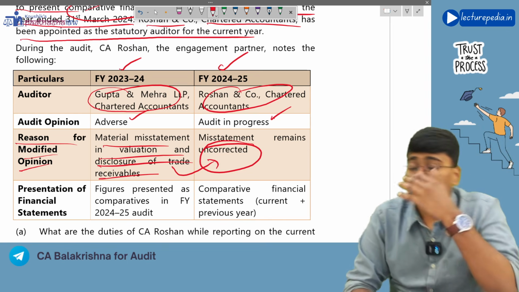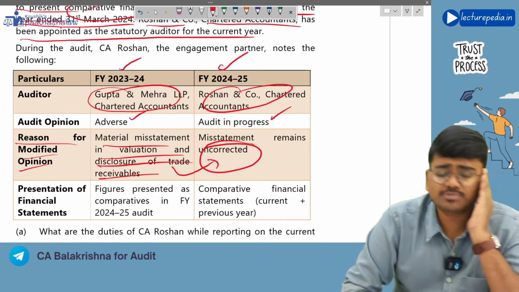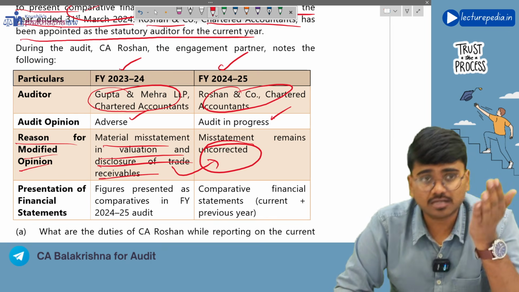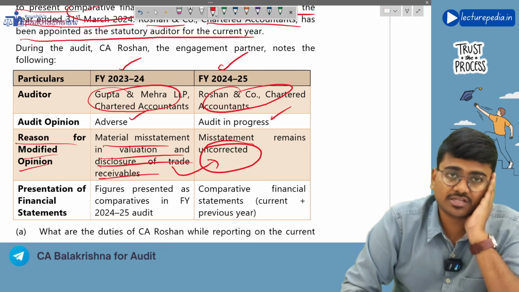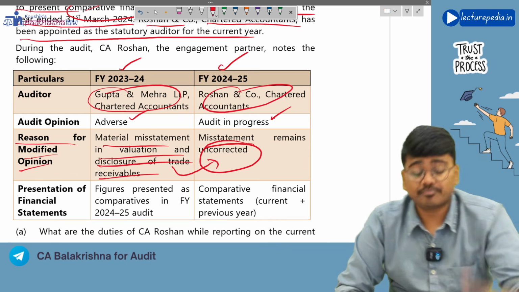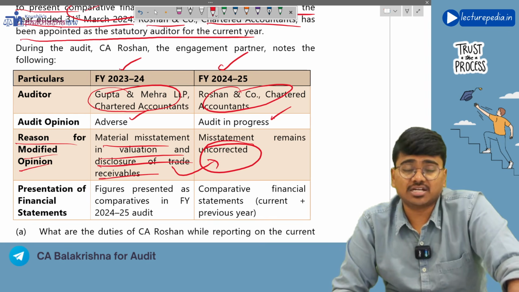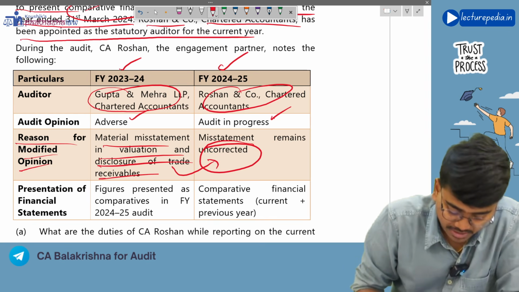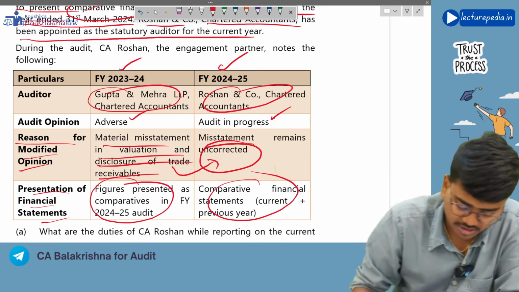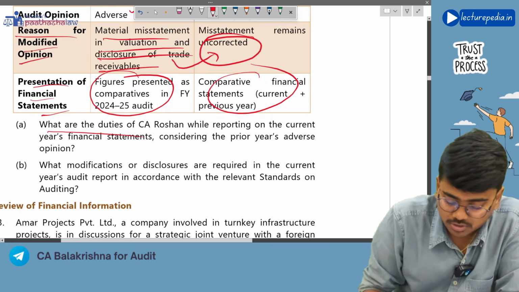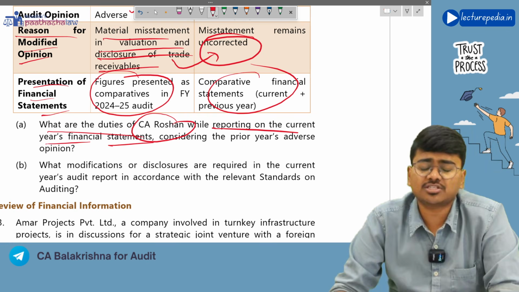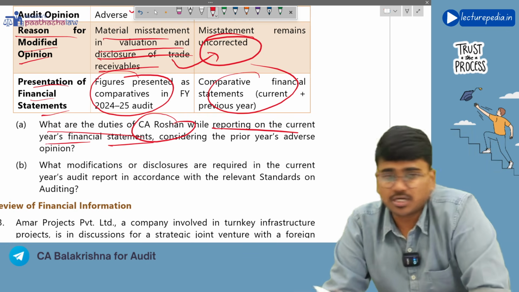So if there is a misstatement in the previous year because of which an adverse opinion has been given and it has not been corrected during the year, then you will modify the current year financial statements with reference to the previous year by referring to both the current period and the corresponding figures, right? That is the thing that you will do. You will modify the current year figures with respect to previous year figures. And in the presentation of financial statements, figures are presented as comparative financial statements. Now, what are the duties of CA Roshan while reporting on the current year's financial statements? You need to modify the current year financial statements with reference to the previous year or the corresponding figures.